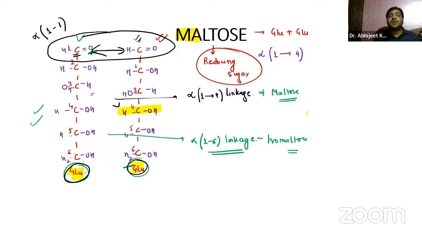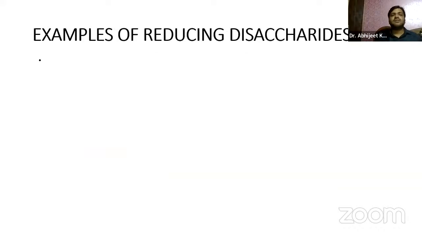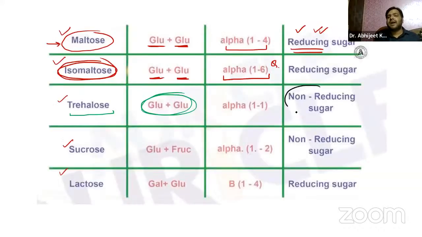And guys, over here, no free functional group is present. That's why it is called non-reducing. Okay, the trehalose. It is a non-reducing disaccharide or a non-reducing sugar, right? Because there is no free functional group. So trehalose is also done.